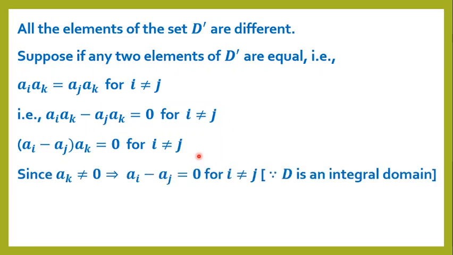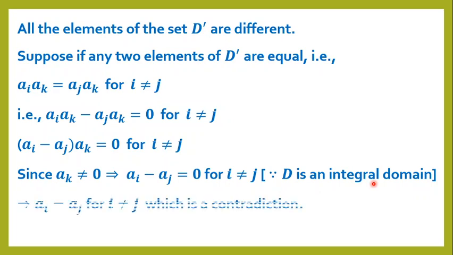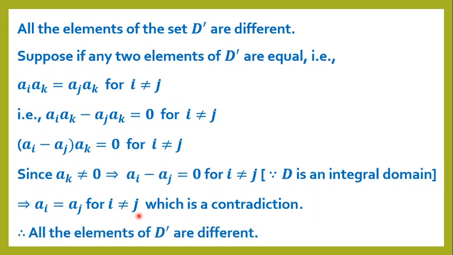Since ak is not equal to 0, that forces ai minus aj equal to 0 for i not equal to j, since D is an integral domain. That implies ai equals aj for i not equal to j, which is a contradiction.